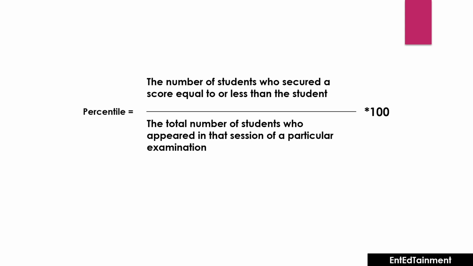So this is the thing. You just imagine the situation. Your score won't directly affect the percentile. Sometimes if you score more, you will also get less percentile. Why is it happening? It's just because the examination might be way easier and all the students have performed very well in that examination, so you have to score more. This is the base of percentile. So you just think that if your competitors are performing very well, then you have to perform very well, then only you will get a good percentile.